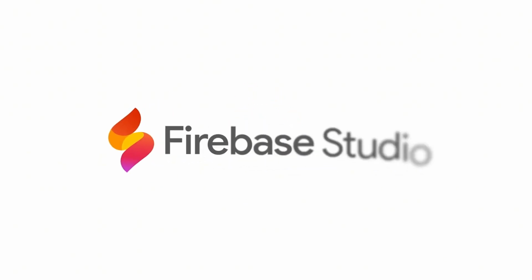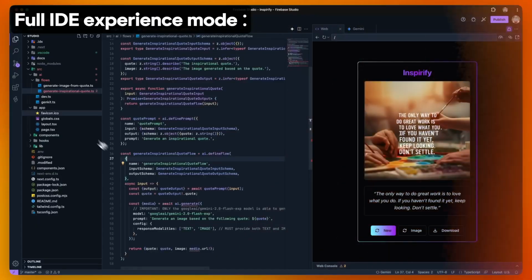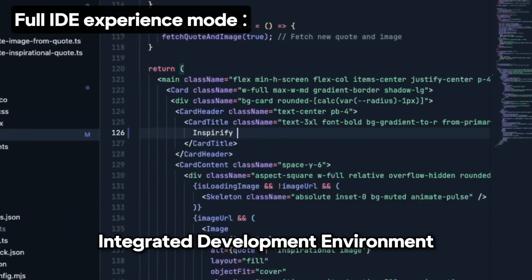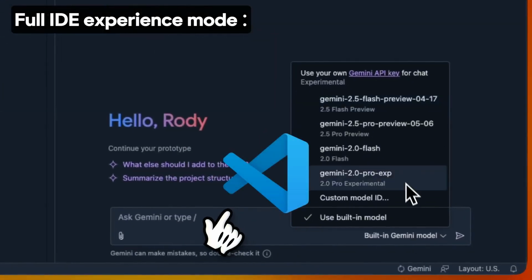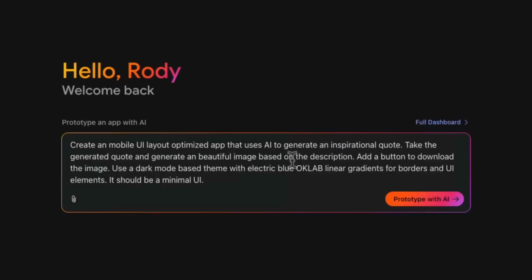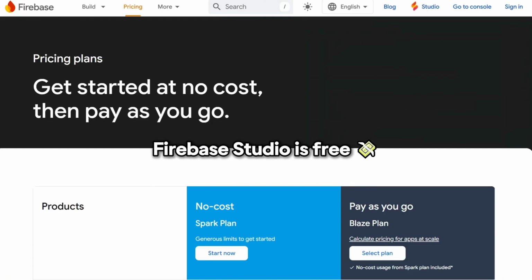Then a little bit more advanced, you have something like Firebase Studio. Firebase Studio has 2 modes to it. It has the very user-friendly prompting mode, as well as a full IDE experience, which stands for Integrated Development Environment, an interface that is specifically designed for writing and working with code. In this case, it was built on top of VS Code, which is a very popular IDE. With Firebase Studio, you can alternate between the no-code prompting view and the coding mode. Firebase Studio also has the benefit of being free.